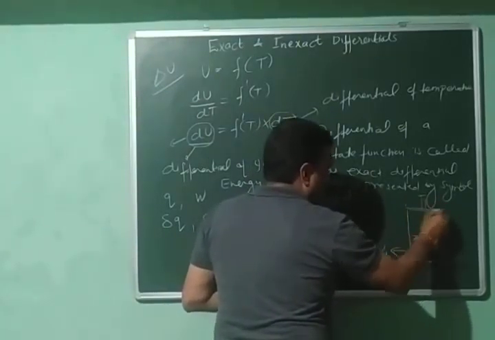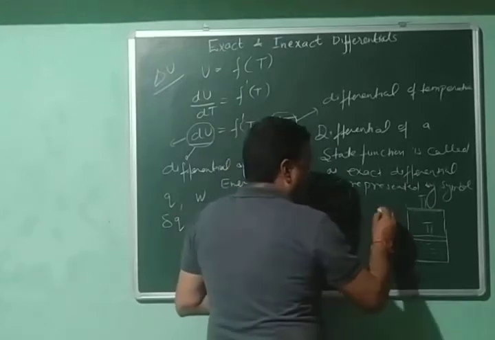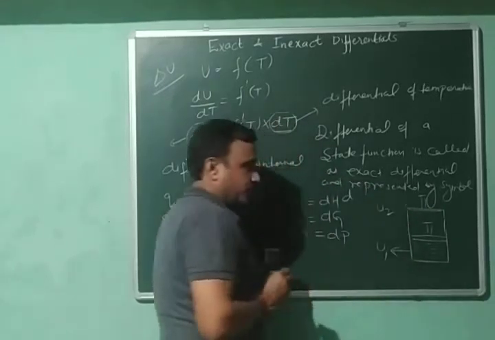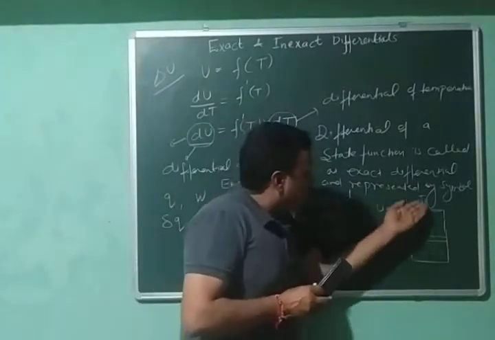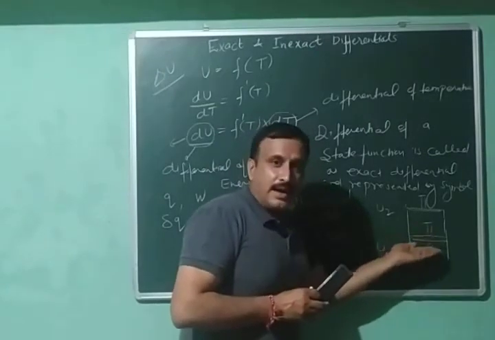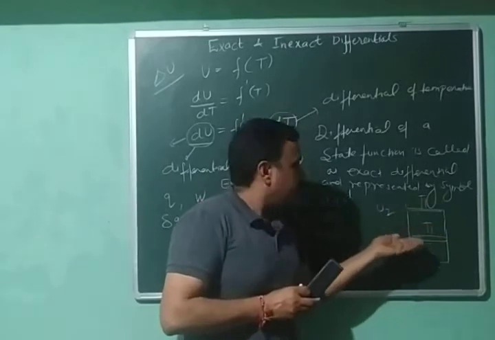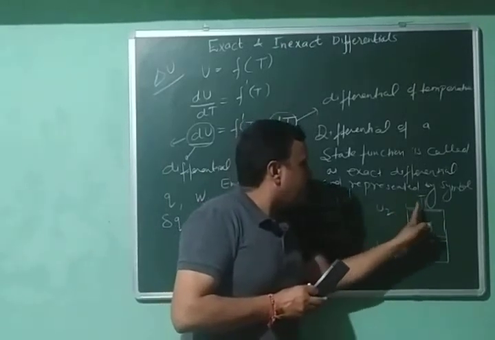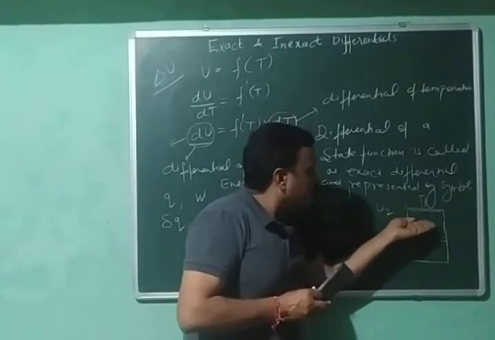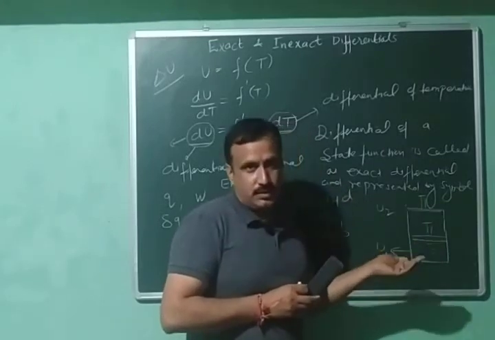Now this is the final position of the piston and the internal energy of the gas is U2. But this process is not carried out in a single step. This is a multi-step process. This means that the piston has reached this position by following a number of small steps.